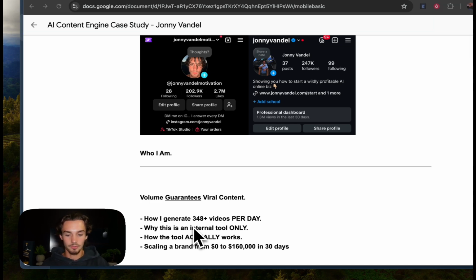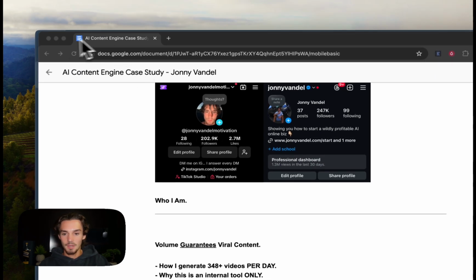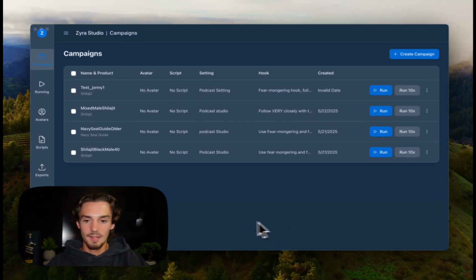And then I'm just going to show the UI, how this thing actually works, so you understand what you're getting into, and if it makes sense that you would actually use this. And then at the end, again, how I brought a brand from 0 to 160K in under 30 days. So let me minimize that. This is what it looks like.